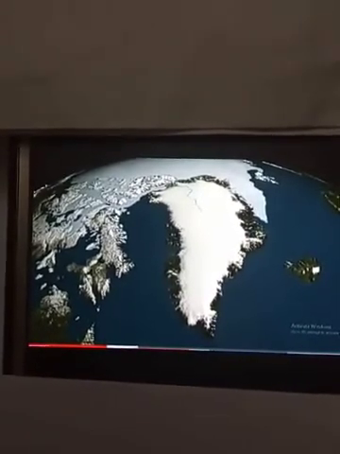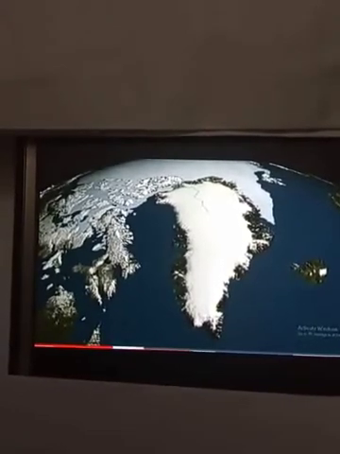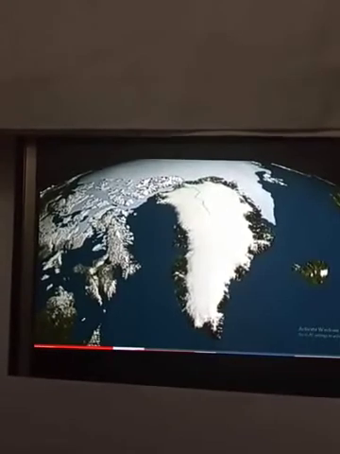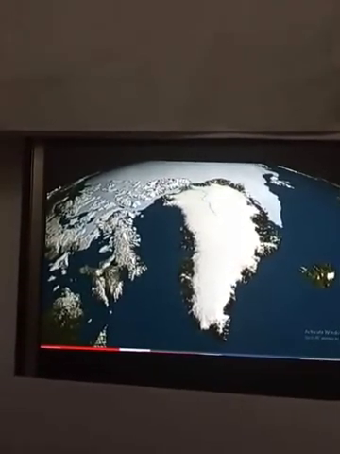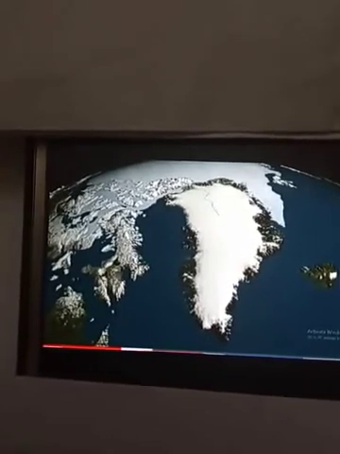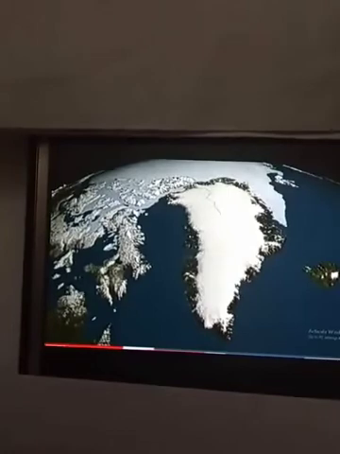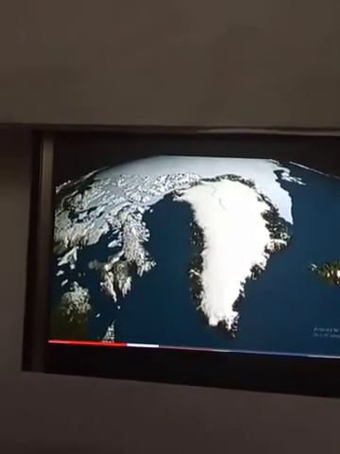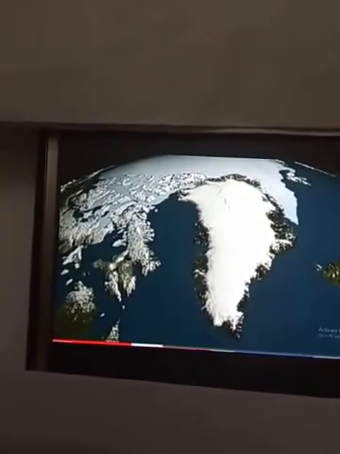Coming to the climate, Greenland remains extremely cold throughout the year. The summer is short and cold, while the winter is long and severely cold. The temperature varies from how many degrees Celsius? 5 degrees Celsius in summer to minus 23 degrees Celsius in winter. So cold and strong winds blow in Greenland.